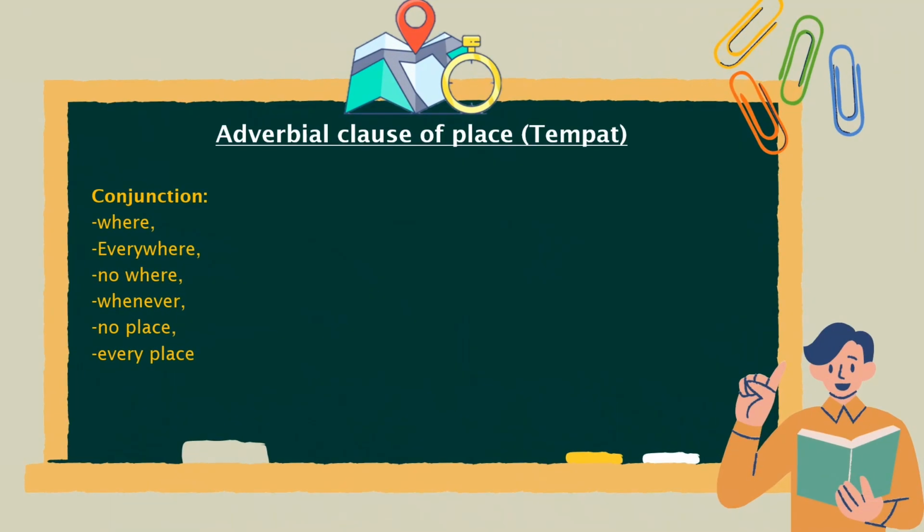when it stands alone, when there is no main clause. Adverbial clause of place, because place means a place, of course, is certain to explain the description of the place. And the conjunctions used here are where, everywhere, anywhere, wherever, nowhere, and every place. For example, she lives where her parents live. Here we can look for the conjunction directly, namely where, and the clause of the sentence is where her parents live. And finally, it can be concluded that her parents live is the clause.